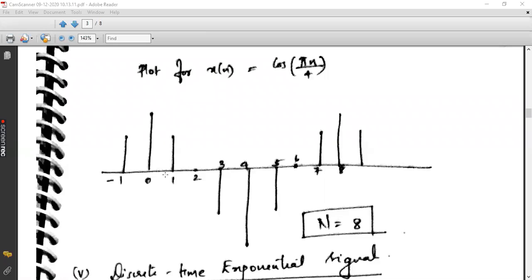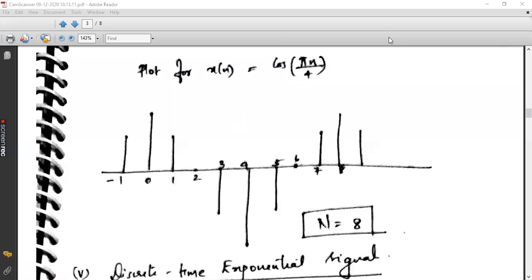Then when you come to 0, your answer is cos 0. Cos 0 is 1. So it is a little bit larger than 0.707. Clear? So that is why I have plotted a larger amplitude at n equal to 0. Krishnan, is it clear for you, Krishnan? Yes, sir. Okay.